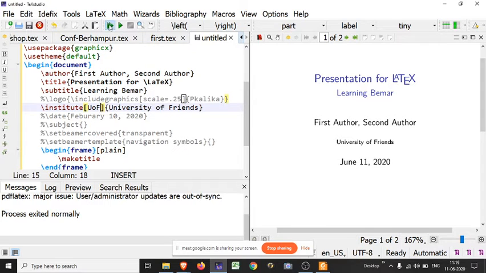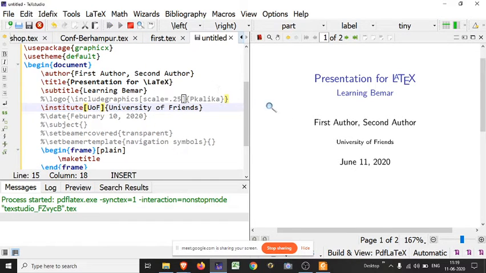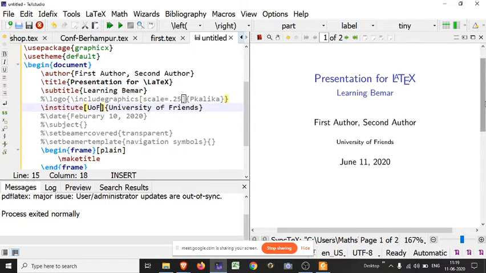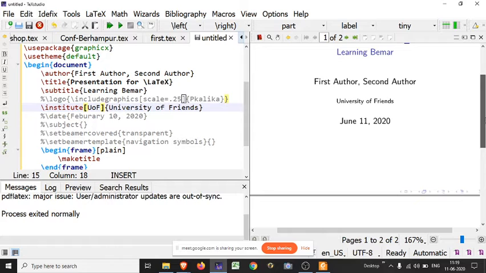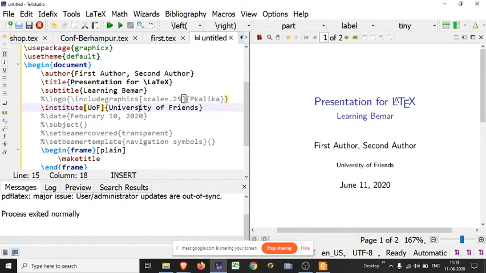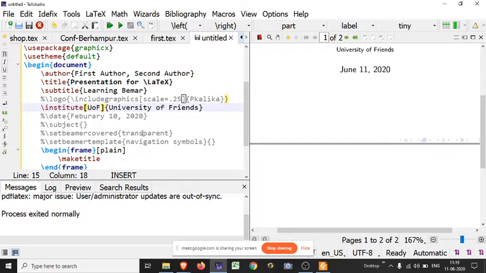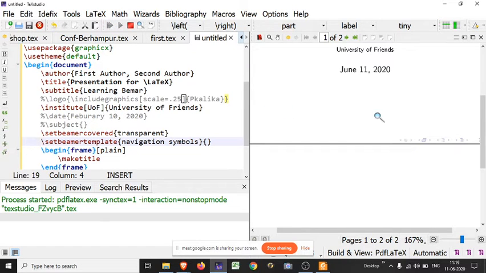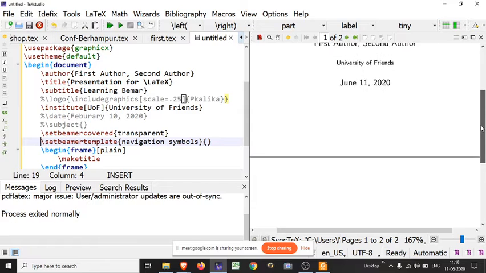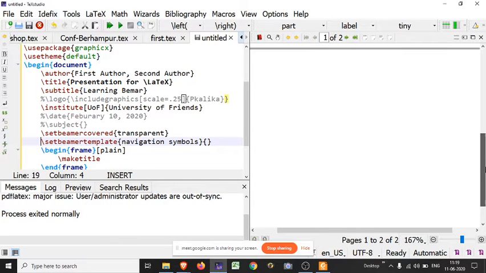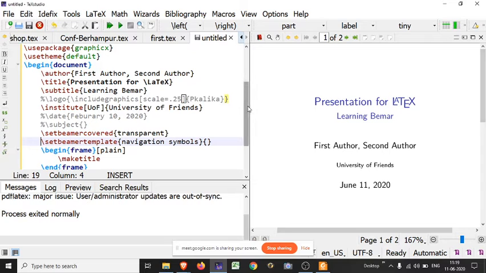In other themes this will appear in short form after your name. Since this is the default, a simple theme, these things will not appear here. I will change the theme, and then it will show. And there is set beamer transparent. You may uncomment it to check its structure, how it looks. Wait, I am checking. Since this is simple, you can't find anything. After writing some content I will show you.